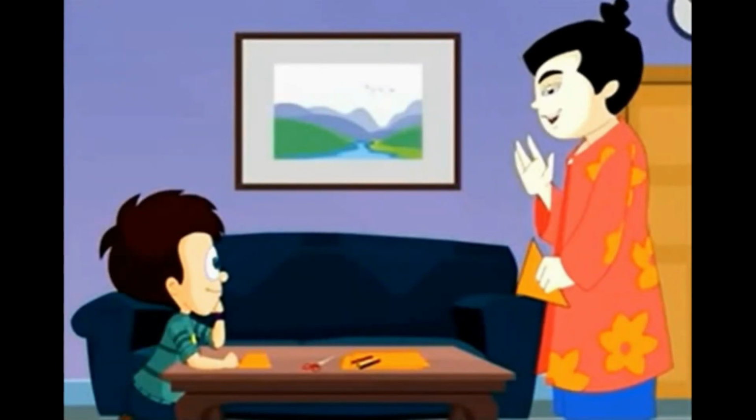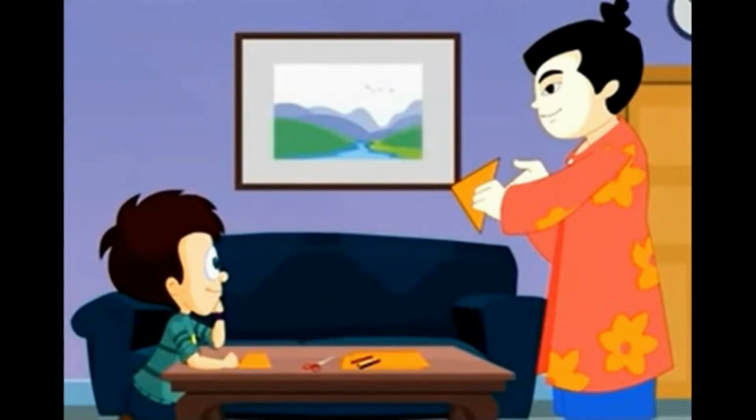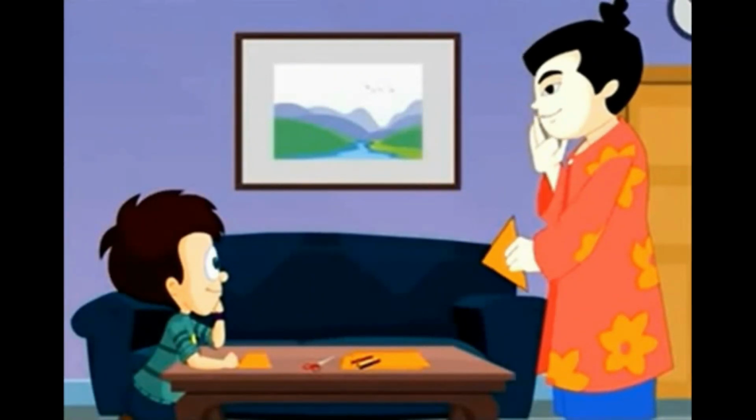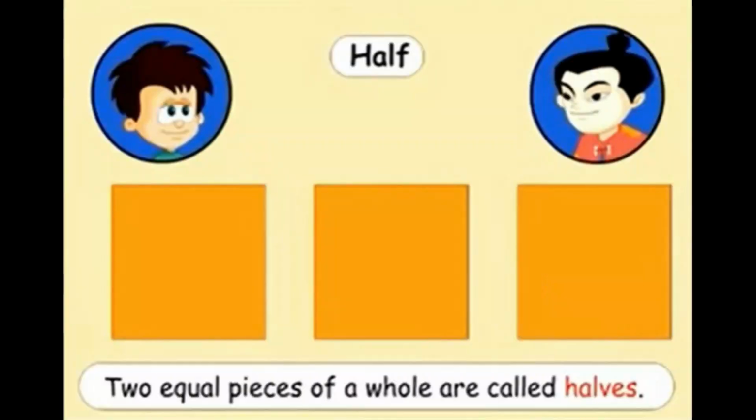See, if I fold this paper so that the corners touch each other, it means it is divided into 2 equal parts. That is, it is folded into half. But that's not folded straight. It doesn't matter whether you fold it horizontally or vertically or even diagonally, as long as the 2 parts are equal. So remember this. When one whole shape is divided into 2 equal parts, the 2 equal pieces of the whole are called halves.